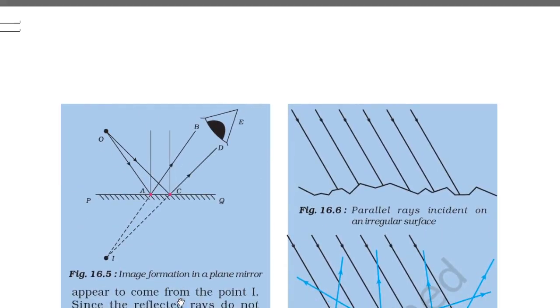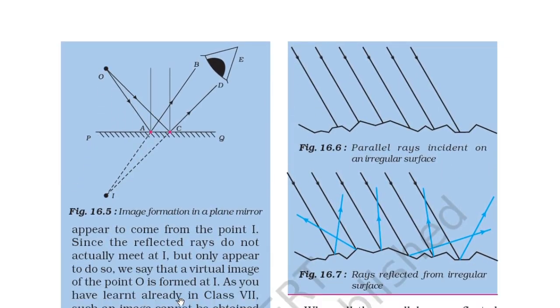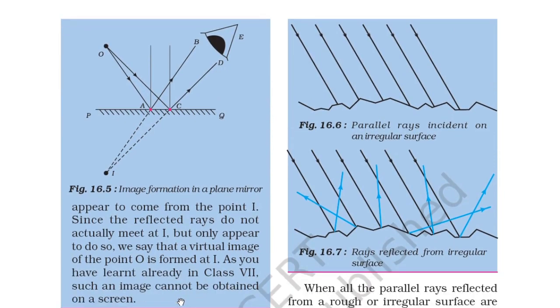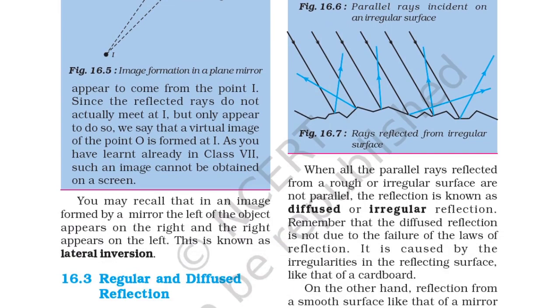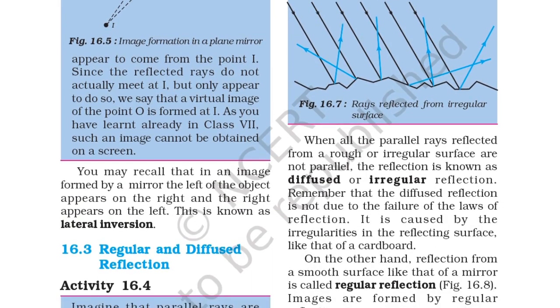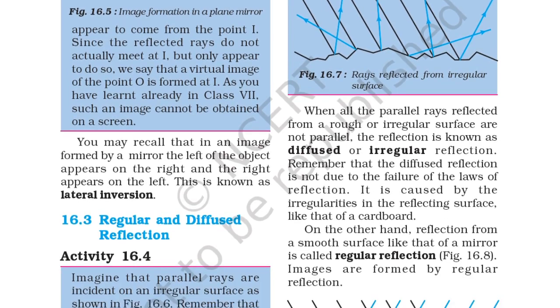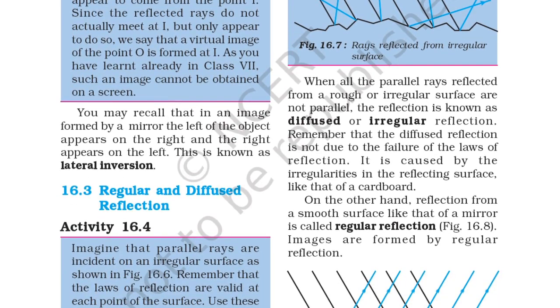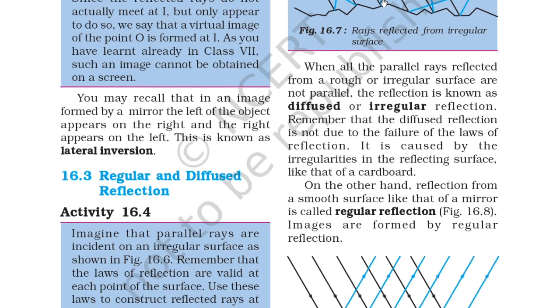So you can see here parallel rays incident on an irregular surface, and the rays reflected from the irregular surface. You can see that when the parallel rays reflected from a rough or irregular surface are not parallel, the reflection is known as diffuse or irregular. So it is clear. Remember that diffuse reflection is not due to the failure of the laws of reflection. It is caused by the irregularities in the reflecting surface, like that of a cardboard. So it is because of the surface that the reflected rays are not parallel.